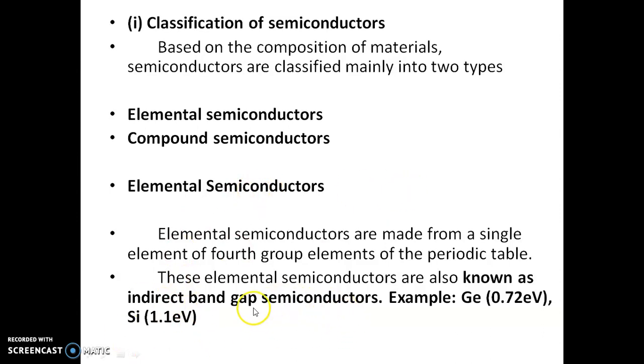It has only one element. That element belongs to the fourth group of the periodic table. Moreover, the momentum of the electron in the valence band and conduction band is different. In the case of an indirect band gap semiconductor, the momentum of the valence electron in the valence band and the momentum of the same electron when it is in the conduction band, both are different.